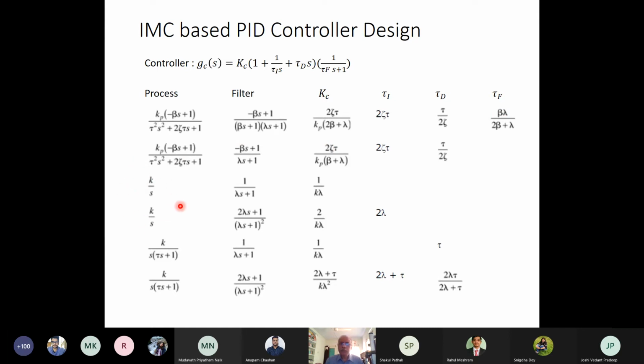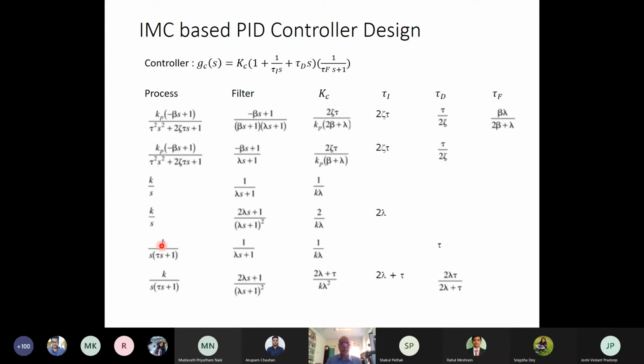In case of an integrating process, if I use a filter 1/(lambda s + 1), we use only a proportional controller, which has very good servo control property, but the disturbance rejection will be poor. So we use a filter function of (2 lambda s + 1)/(lambda s + 1) squared. Then in this case we get a PI controller which has very good disturbance rejection capability also.